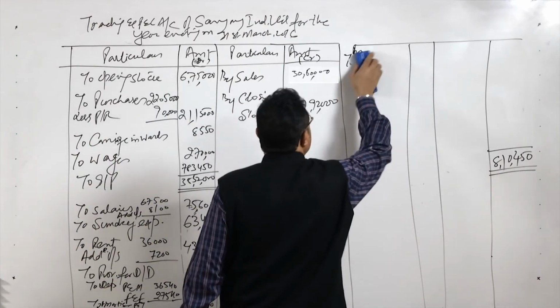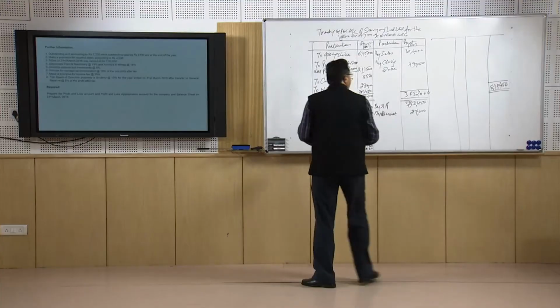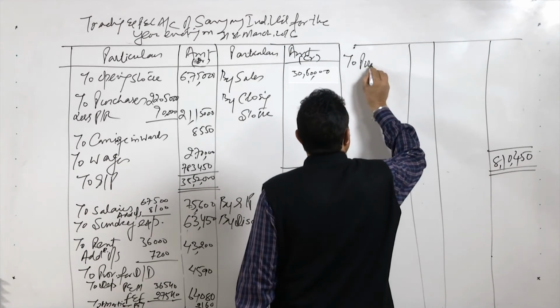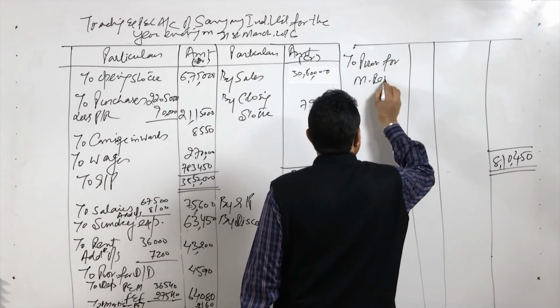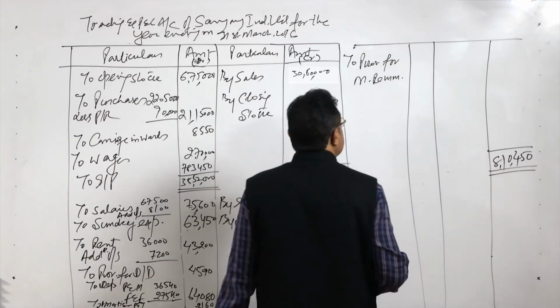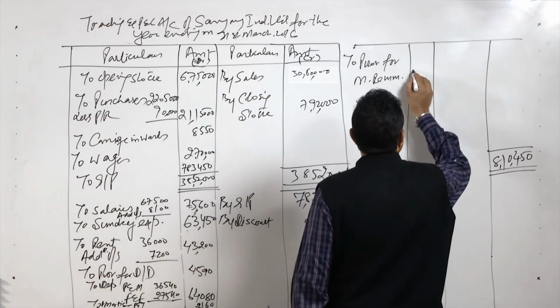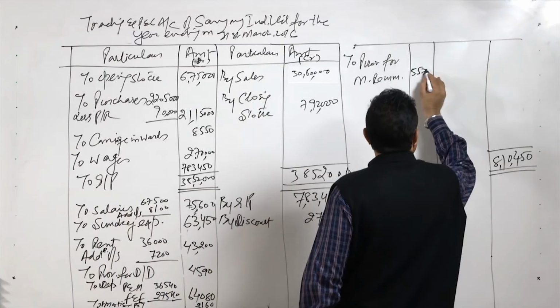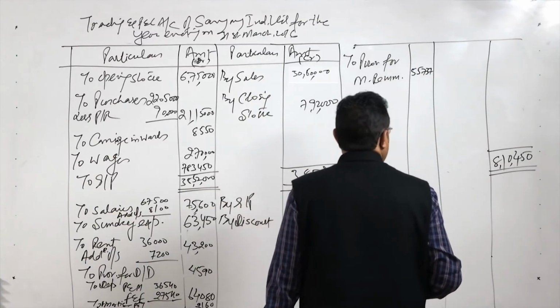We are not paying yet, we will make a provision here and pay it at a later date. So the amount we have calculated is 55,737. 55,737 is the managerial remuneration.